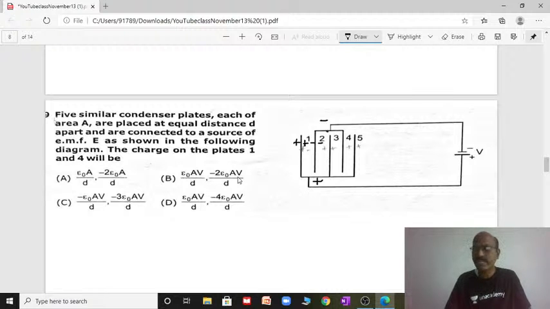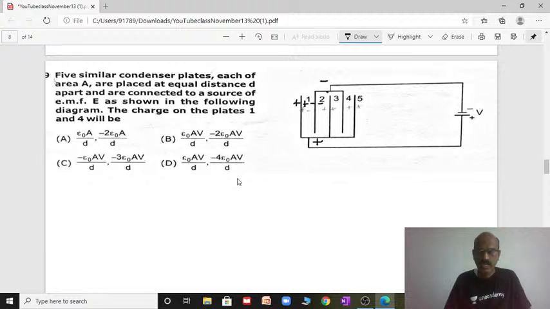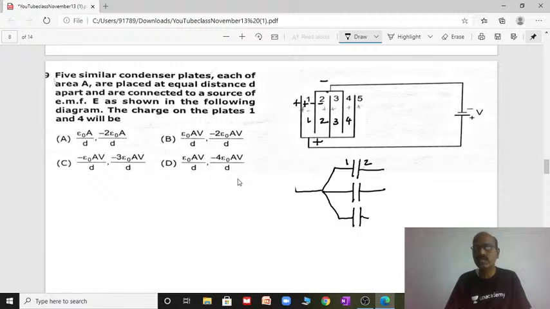This you can redraw as, you will get the first plate and second plate. Similarly, all 4 capacitors, 1, 2, 3, 4, you will get, all connected between the 2 terminals in parallel. All 4 are connected between positive and negative.